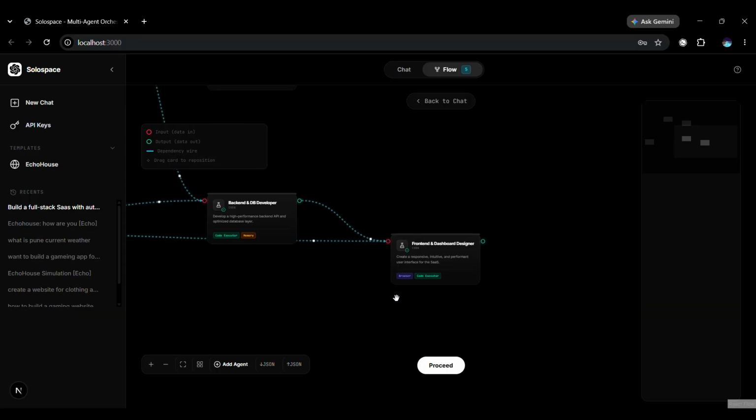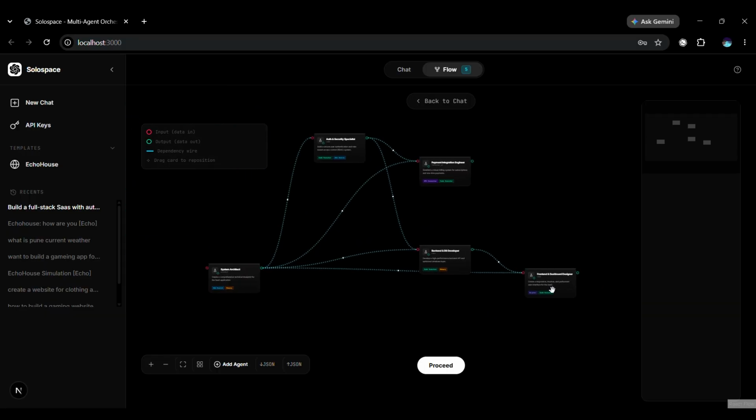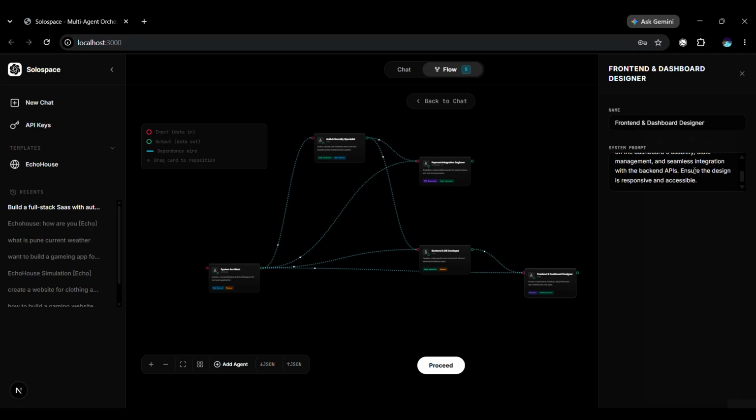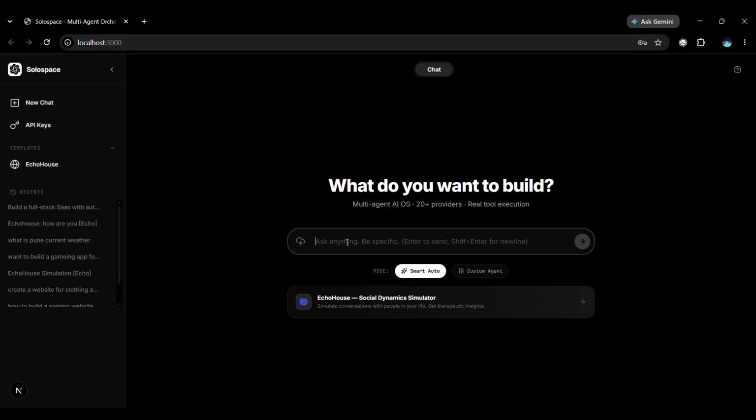And if you're not happy with how an agent is behaving, click on it right here. You get the full config panel. Change the system prompt, rewrite the objective, make it more specific, more aggressive, whatever you need. Smart mode is powerful, but what if you want full control? That's custom agent mode. Switch to custom, type your prompt, SoloSpace will generate agents, the user will modify them and click proceed. I'm dropping a real prompt right now in custom mode.